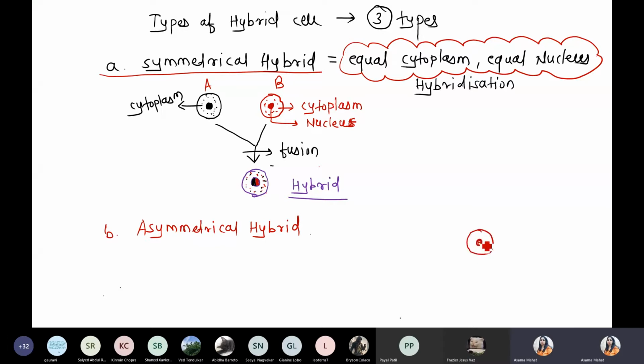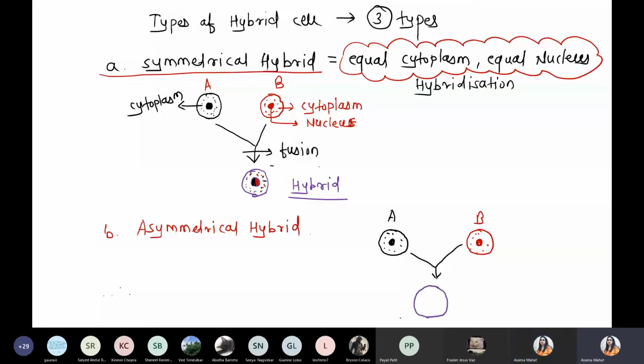Similarly, we are taking the diagrammatic representation. Suppose these are the B cell with B nucleus and the B cytoplasm. Now the black color will be the A cell. That A cell has the nucleus plus cytoplasmic material. A is present, B is present. Now fusion, chemofusion, and finally we produce one cell. Suppose there is a formation of one cell, which is a hybrid. Now what happened with respect to this hybrid? Only a fragment of nucleus is present.